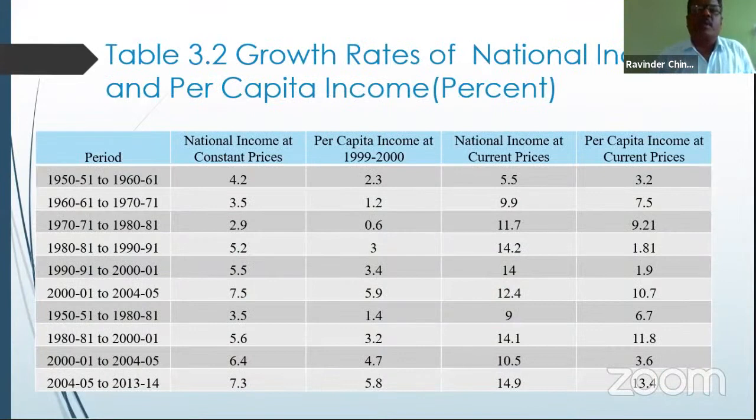In today's class we are going to discuss the growth rates of national income and per capita income in percentage. We already studied national income estimation, the volume of national income, the total quantity of national income in terms of crores. This was presented in our last class from 1951 to 2017-18, where we stated that in 1951 our volume of net national income was 2,69,724 crores at 2004-05 prices, and it reached 1,14,04,413 crores generated in our economy.